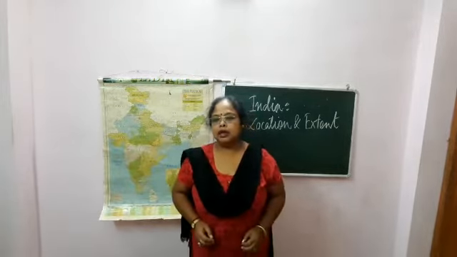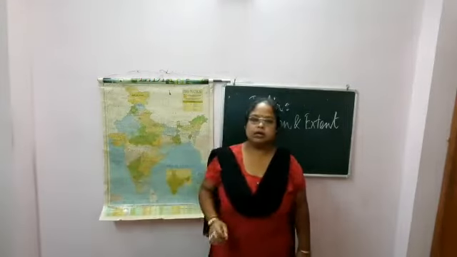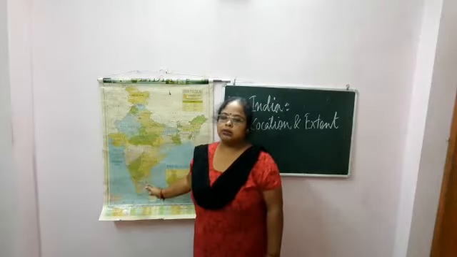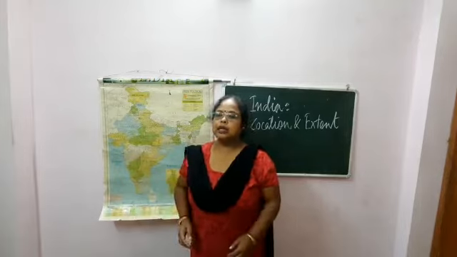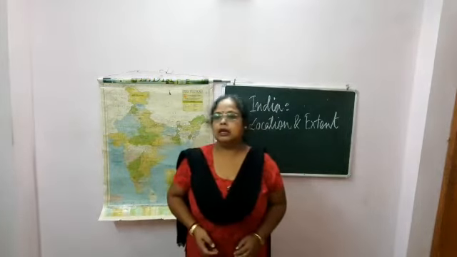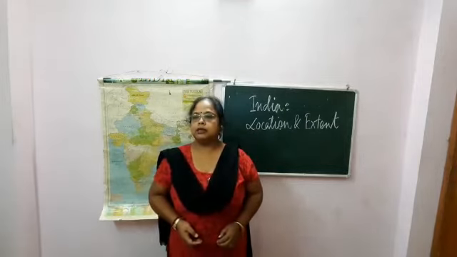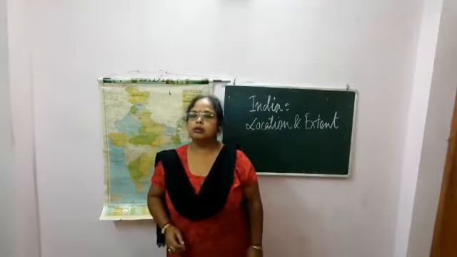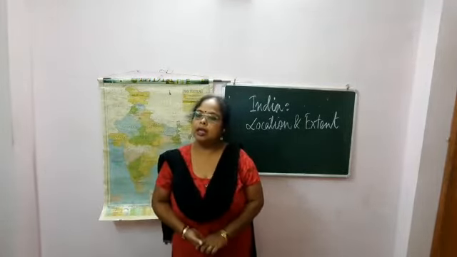Now let's come to the coastline. India has a regular coastline. Regular means not broken. So it is a regular coastline on both sides of the southern peninsula. The total length of the Indian coastline is 7,517 kilometers. The southernmost point in the Indian mainland is Kanyakumari.